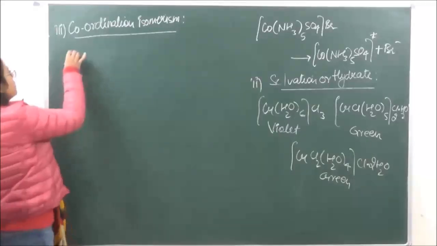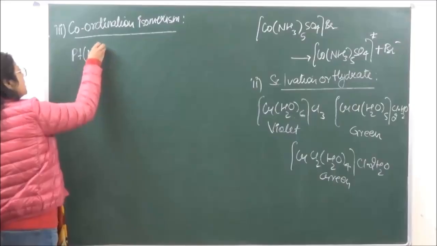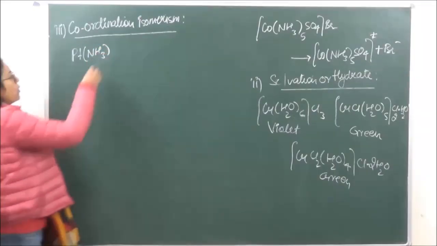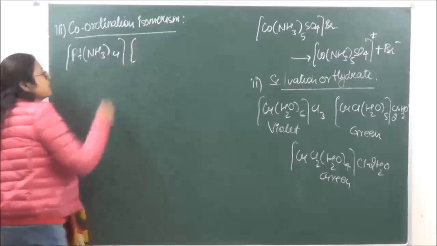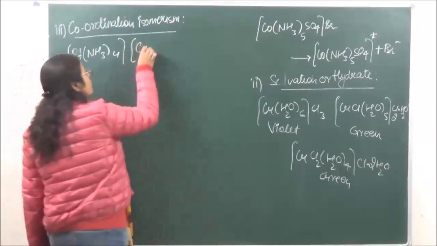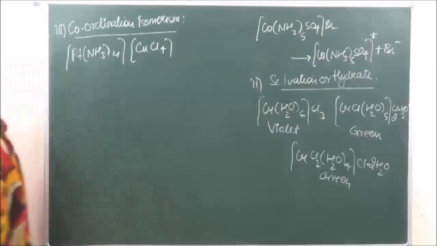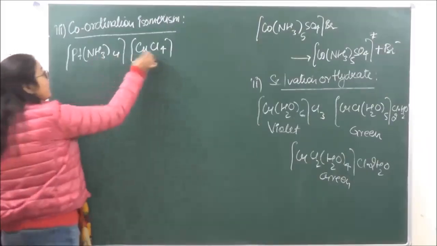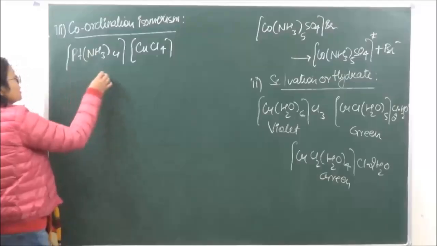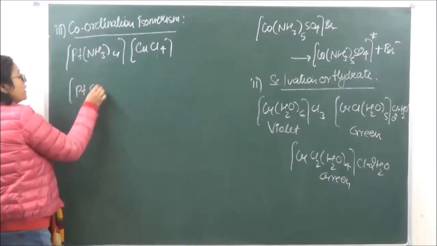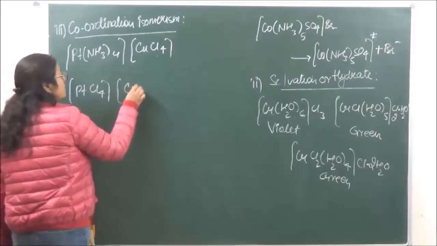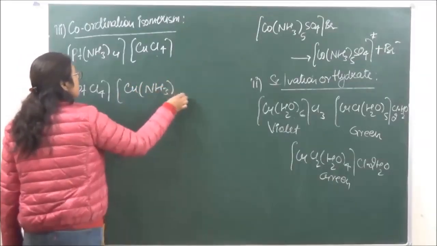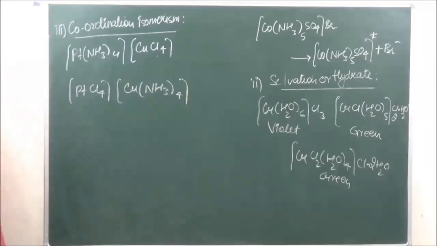For example, if we have platinum (NH3)4 and CuCl4. So in this, both cationic and anionic species are going to be complexes or coordinate entities. Okay? Over here, exchange of ligands is going to take place. So the isomer of this compound is going to be [the exchanged form], so you can see that the ligands attached to the metals have changed over here. Is it clear? So this is what coordination isomerism is.